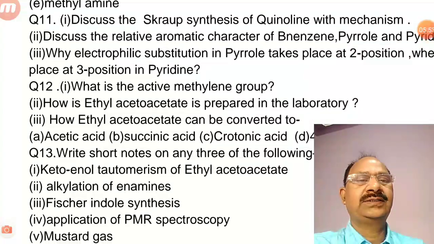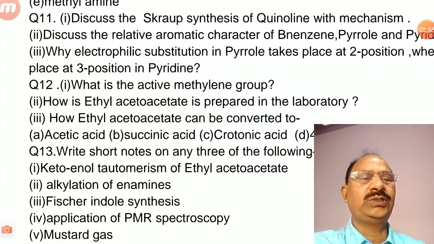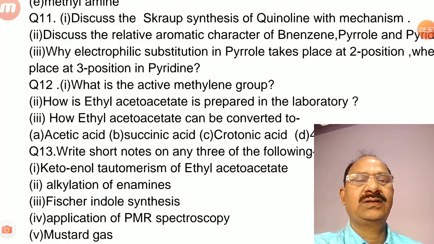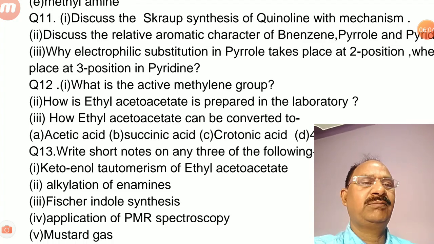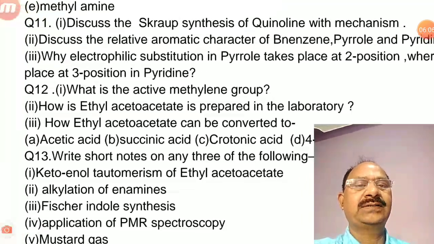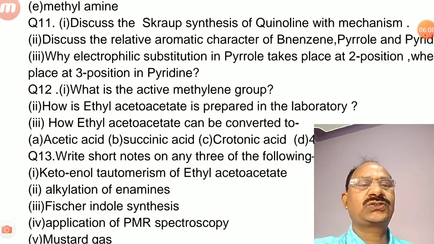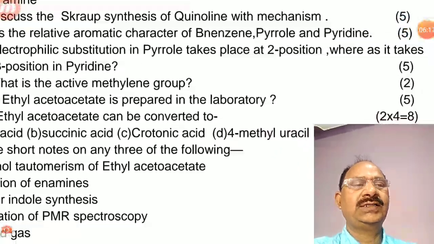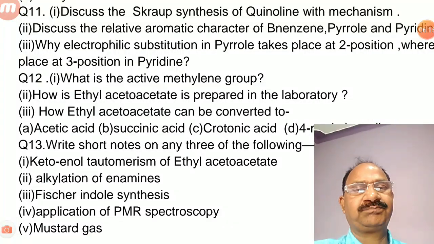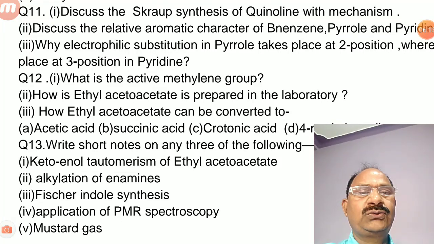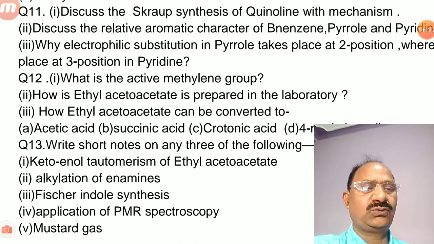Question number 11, discuss the Skraup synthesis of quinoline with mechanism. Second one is discuss the relative aromatic character of benzene, pyrrole and pyridine. Third is why electrophilic substitution in pyrrole takes place at 2 position, whereas it takes place at 3 position in pyridine. Question number 12. First portion is what is the active methylene group.